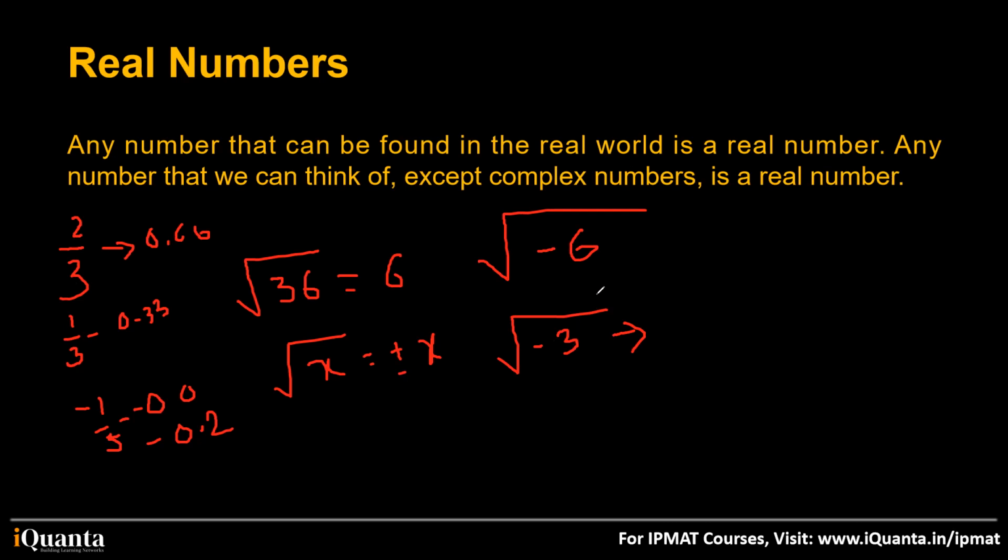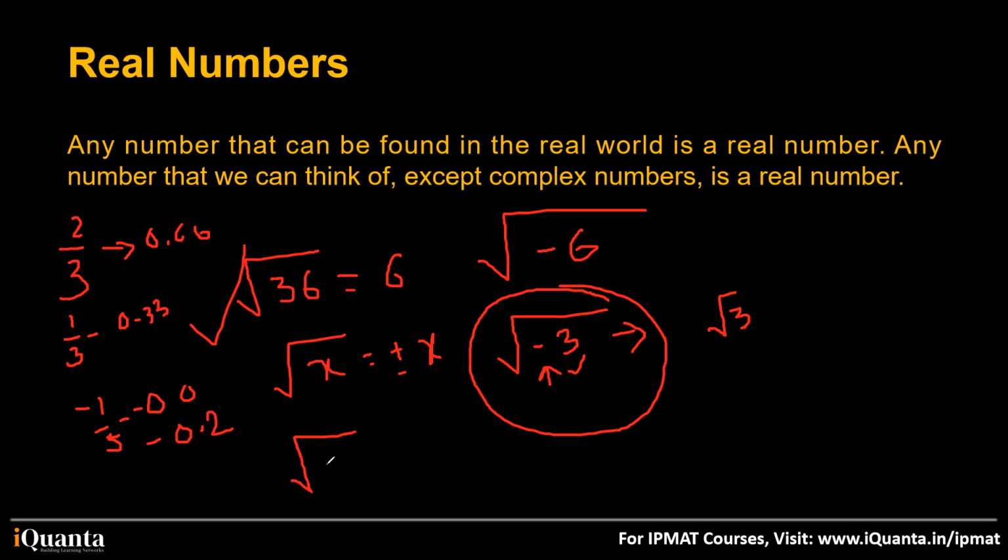So you must have heard of numbers like root 36, root 4, root 9, but never of root of a negative number. When you face a situation where you have to calculate the root of a negative number, how is it written? First of all, because we have a root sign over this 3, I'll take out a root 3. But what about this negative sign over here? I'm going to tell you a thing. This negative is nothing but root of minus 1, right?